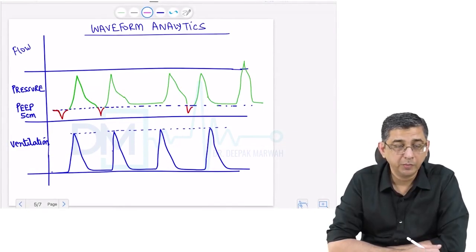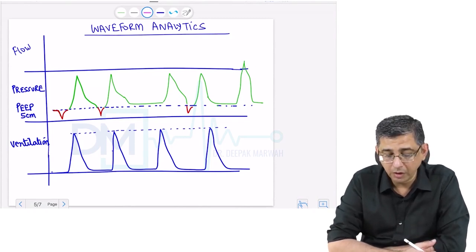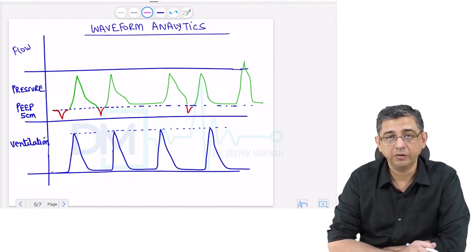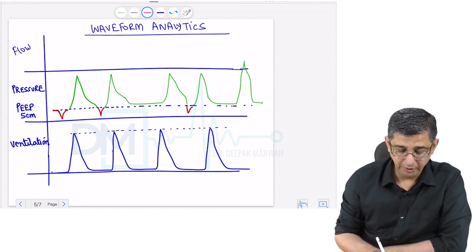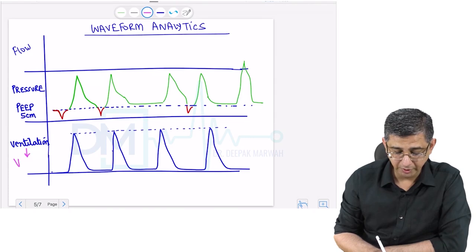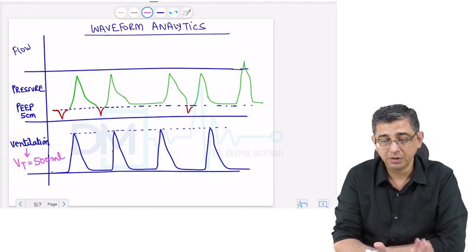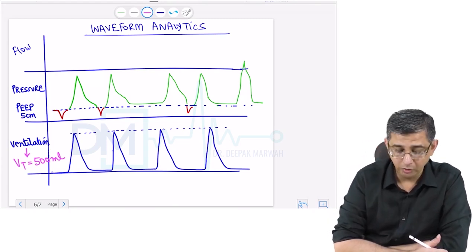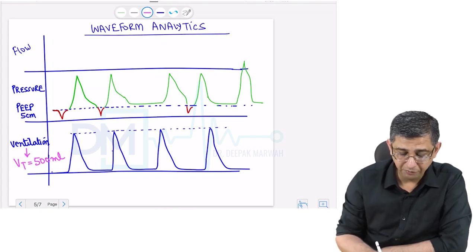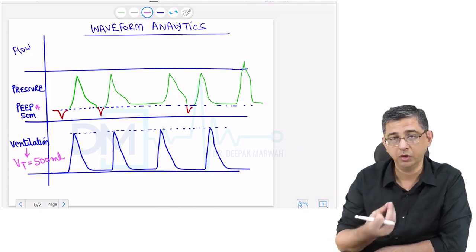Based on the explanations that I have provided to you for the ACMV mode and the SIMV mode, we will now look at the waveforms that you will see on the screen of the ventilator when you're standing by the side of the patient. One, you will be able to see the ventilation part where you will set the tidal volume at 500 ml depending on the body weight, as I've explained to you. And if a person is having ARDS, then the tidal volume will be kept on the lower side. You can also see that I have maintained a PEEP of 5 centimeters.